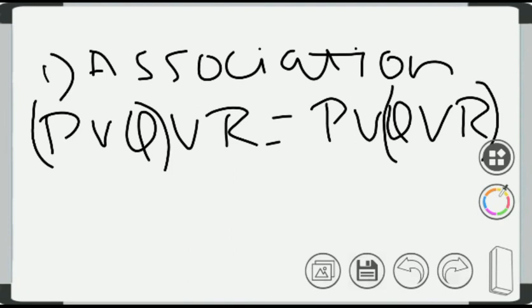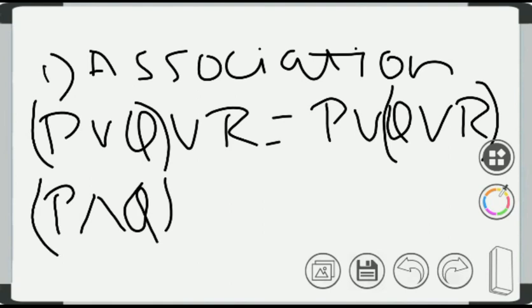So this is defined in the association. Now here again there is an OR operator, and here an AND operator. So you can understand that there is a play within statements, including those operators. It gives a response and output that can be true or false. So this is how it works with the various laws like equivalence law.